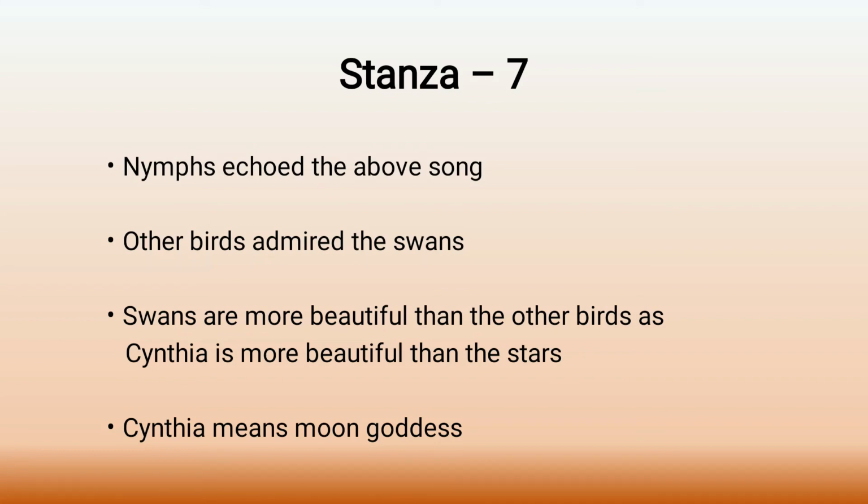There is a simile, remember: as Cynthia is more beautiful than the stars. Who is Cynthia? Cynthia is the moon goddess. That means swans are more beautiful than the other birds, as the moon is more beautiful than the stars. So swans are just like the moon goddess Cynthia, because they are that beautiful. These things are mentioned in the seventh stanza.